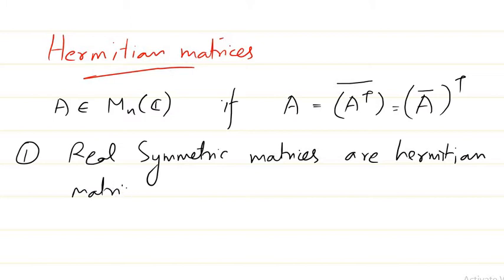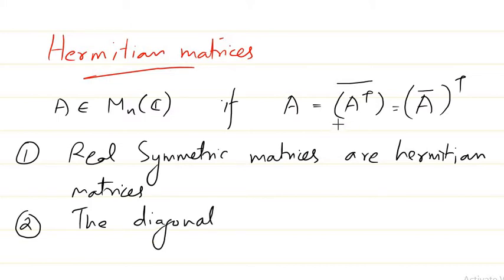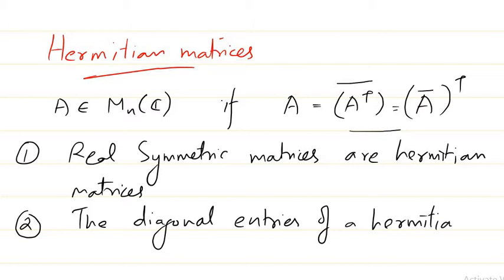The next result we can use is about the diagonal entries. All these properties we are just deriving from the definition. If you take the diagonal entries of a Hermitian matrix, can you tell what is the peculiarity about those?